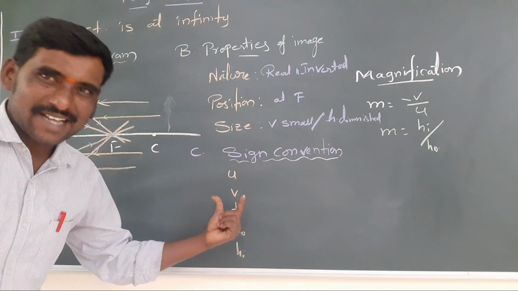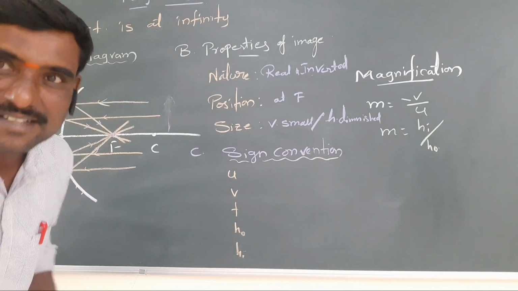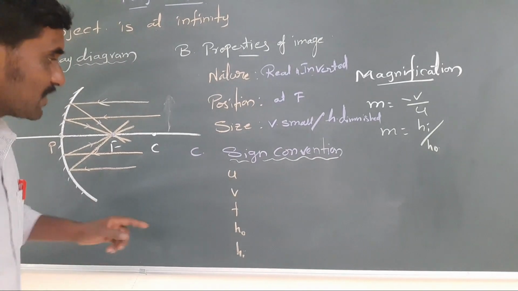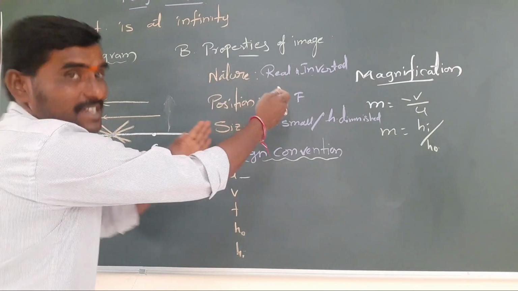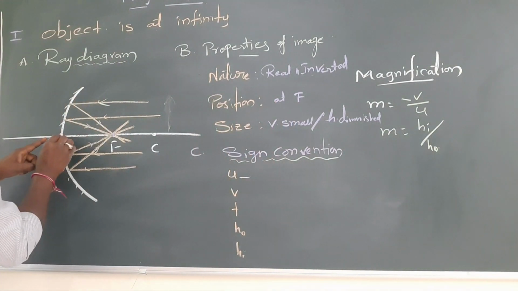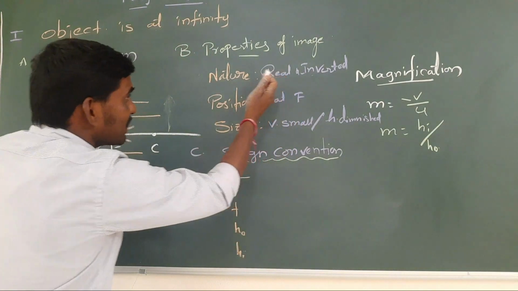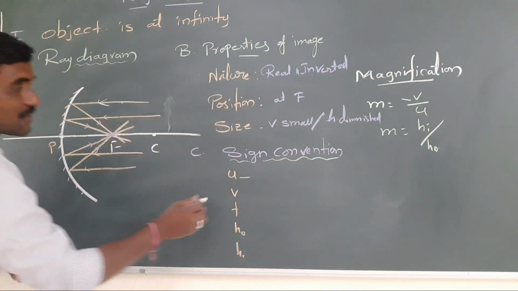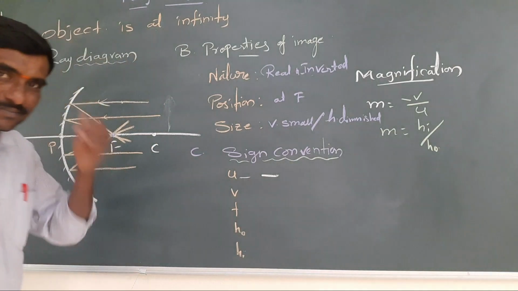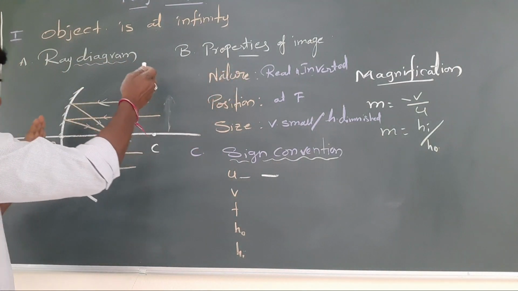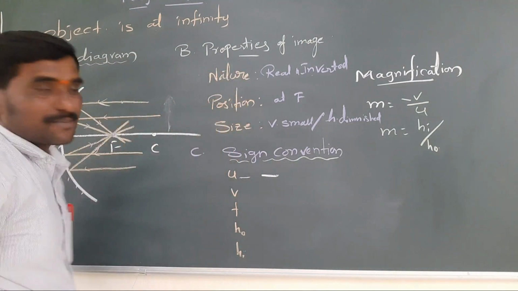So according to that sign convention, I am doing it here, very carefully see. First, the object distance. Where is the object? Here. You have to measure from P to there. The incident light is going like this, and we are measuring the opposite way, so it is negative.